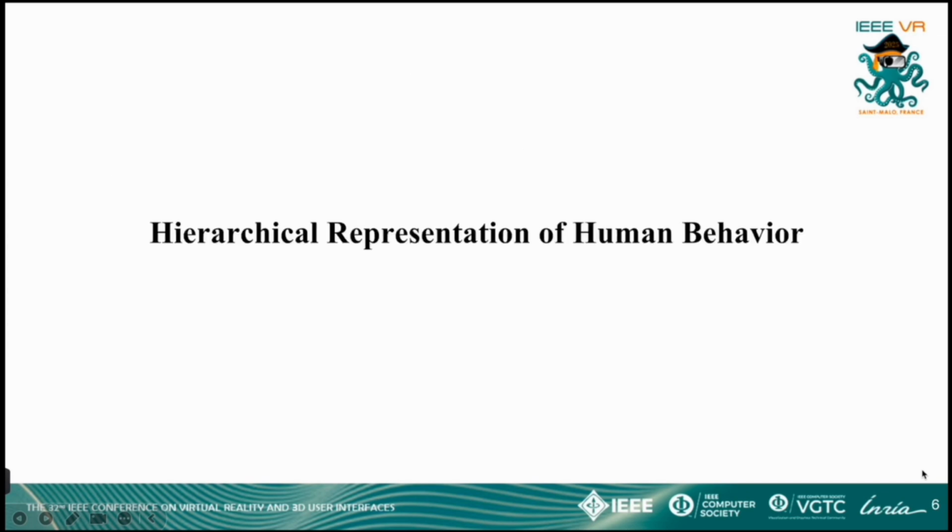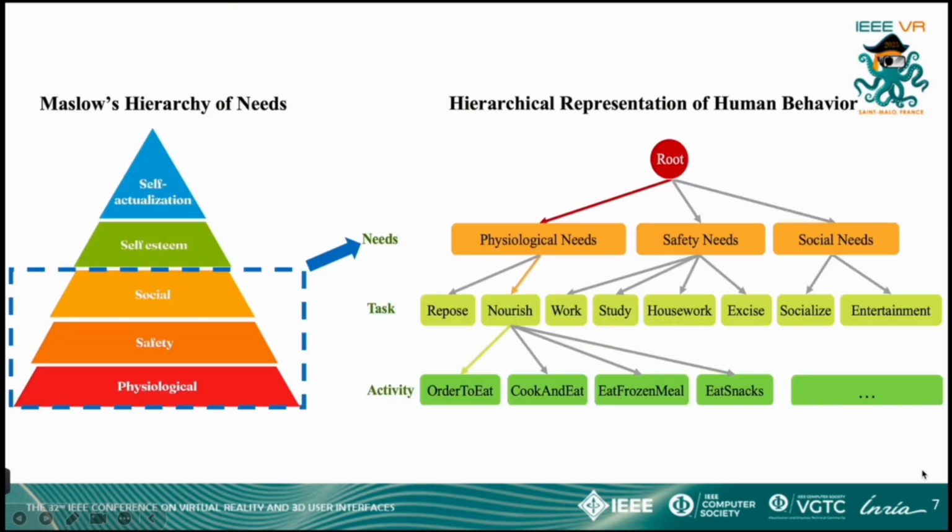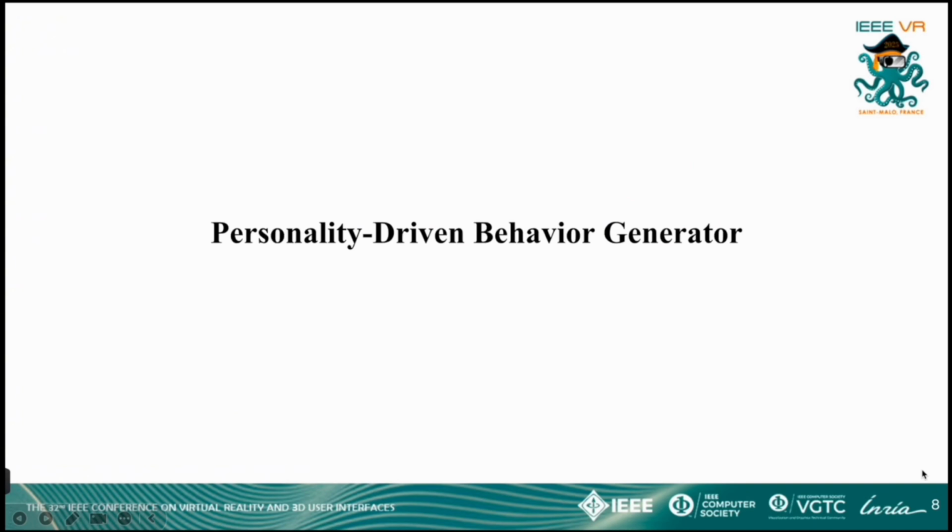Next, let's see the hierarchical representation of human behavior. To simplify the generation process, we adopt a hierarchical structure to represent virtual human behavior. This approach is motivated by the complexity of human behavior, which is influenced by multiple underlying factors. By decomposing this complexity into multiple levels, the model provides a clear framework for the decision-making process. We categorize behavior into 3 hierarchical levels: needs, tasks, and activities. Then, let's move on to the personality-driven behavior generator.